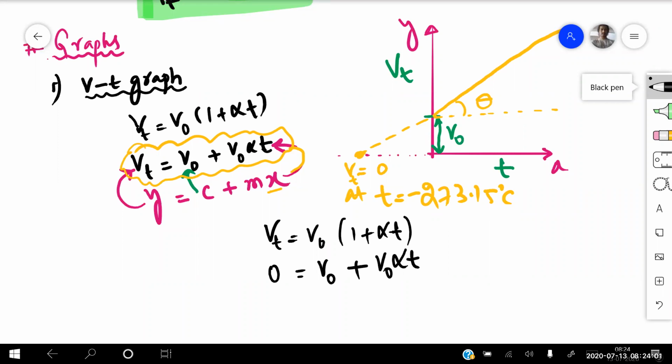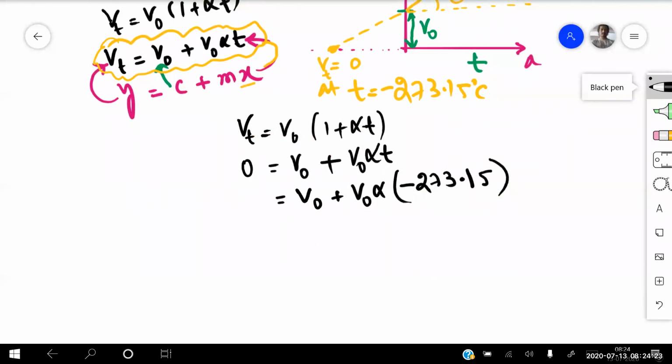Now if I simplify this, what is the temperature at which the volume becomes 0? So that will be V naught plus V naught into alpha, with temperature, how much did we get? Minus 273.15. For calculation purposes, you can take minus 273, beta, that doesn't make much difference. So this is minus and minus. So I can write here that V naught will be equal to V naught into alpha into 273.15, isn't it?